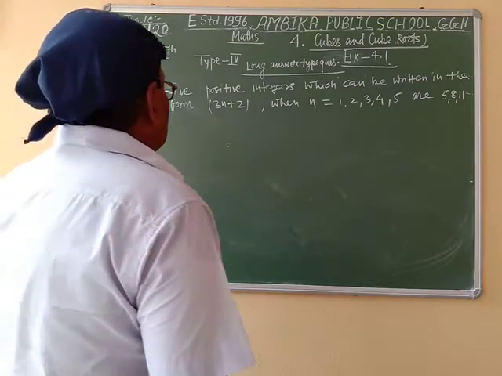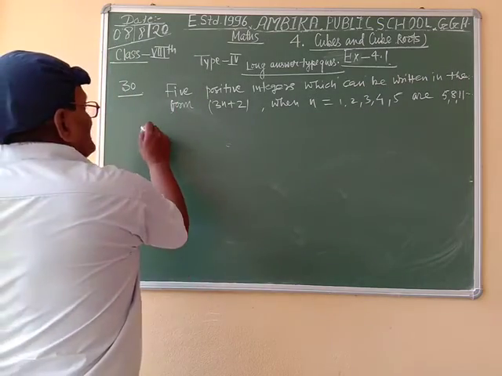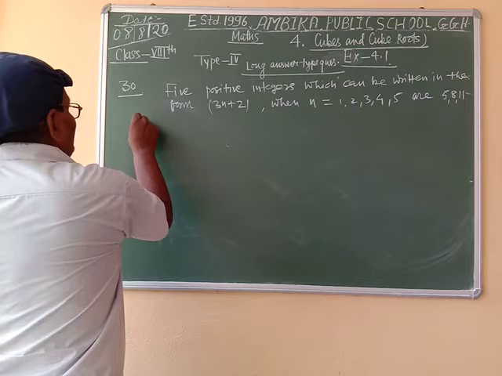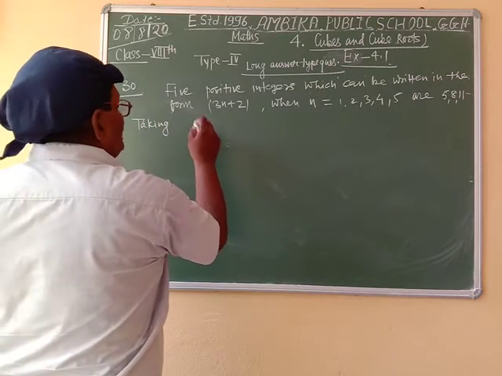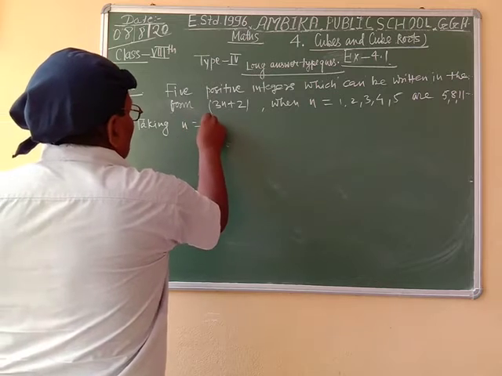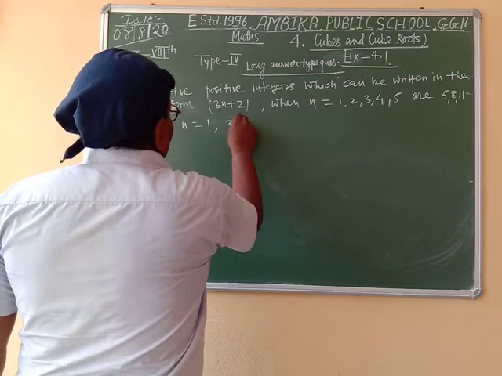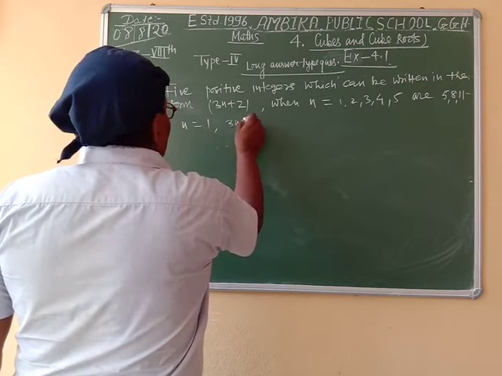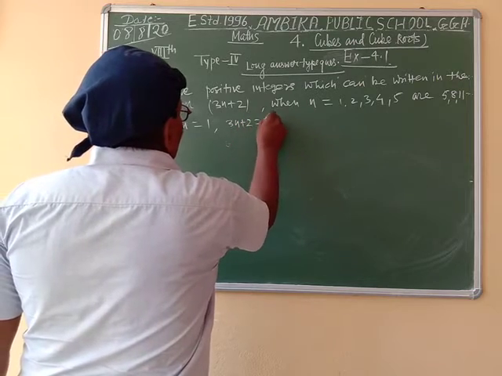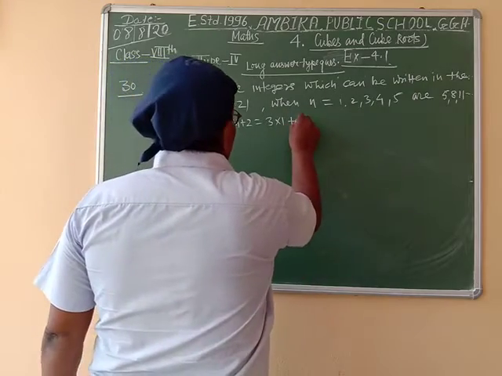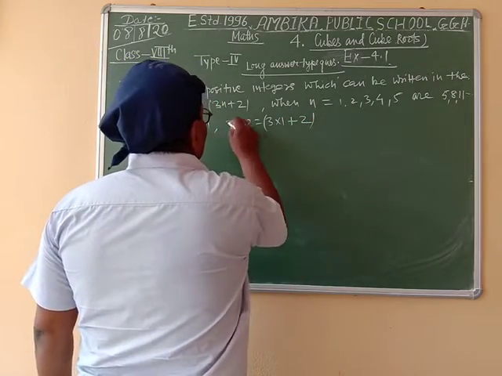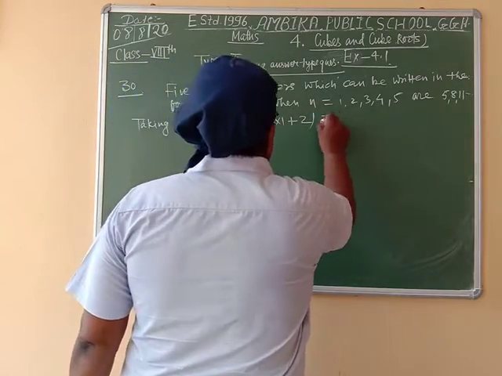Now n is equal to 2. Taking n is equal to 1, 3n plus 2 is equal to 3 into 1 plus 2, is equal to 5.